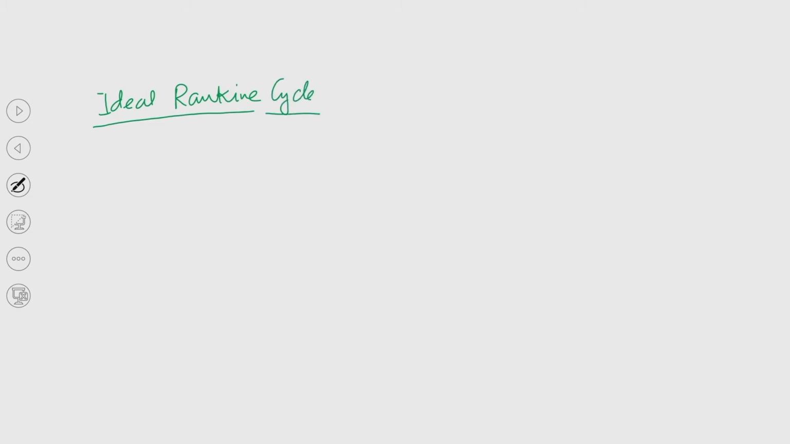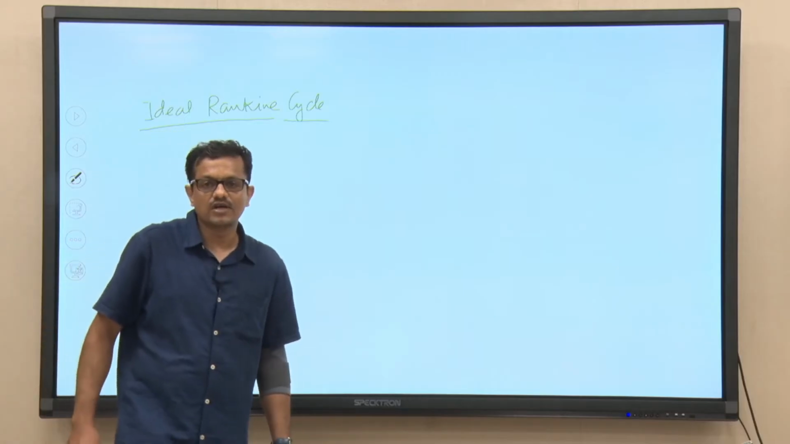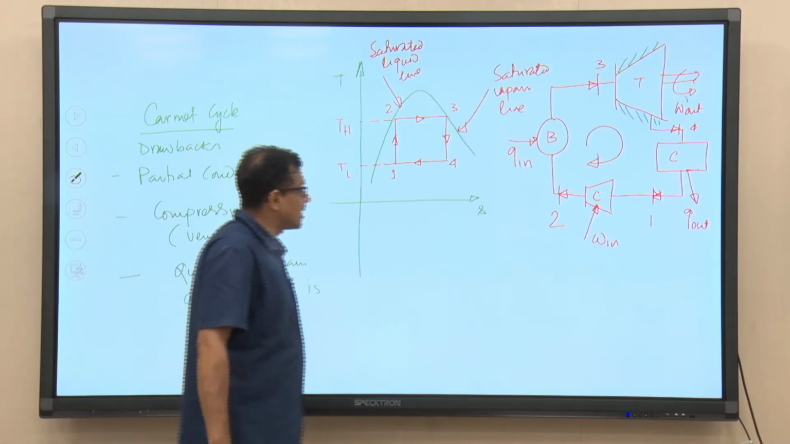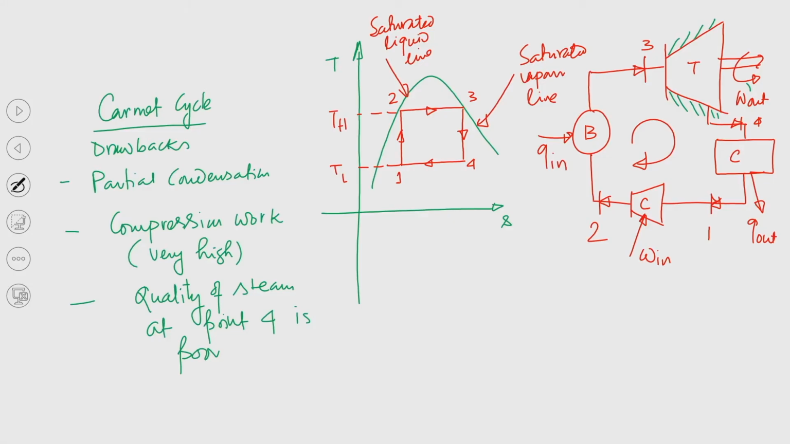See, this is the ideal Rankine cycle that was proposed by a Scottish mathematician, William John Rankine. So, now the question is, if we go back to the previous slide, we have discussed the partial condensation.